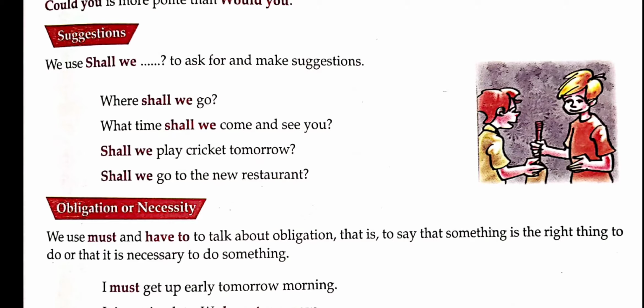So here you are asking someone where shall we go? What time shall we come and see you? So here we ask a question. What time shall we come? So in this way, when you want to ask something to someone, you can use shall we.